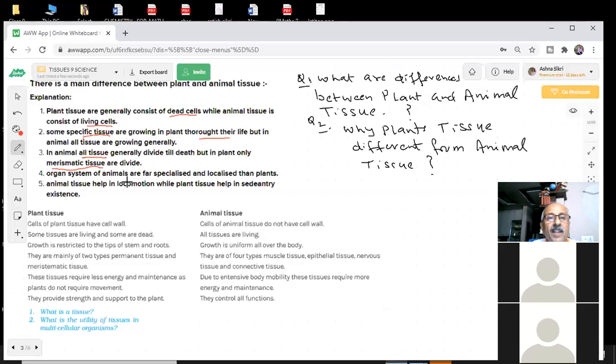Organ systems of animals are specialized and localized. So your organ systems in animals are specialized and localized. What is the meaning of this?